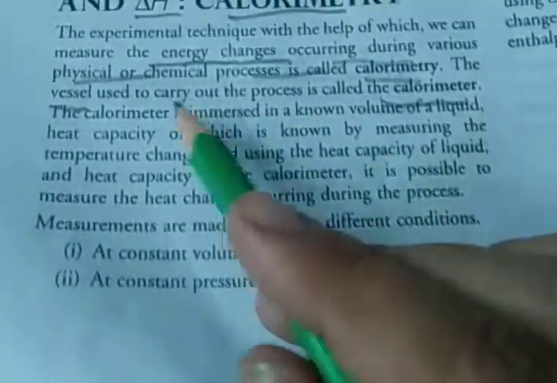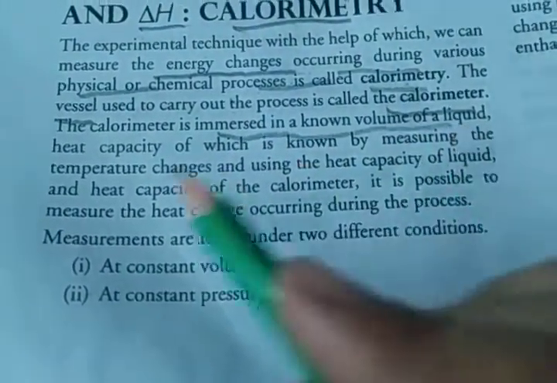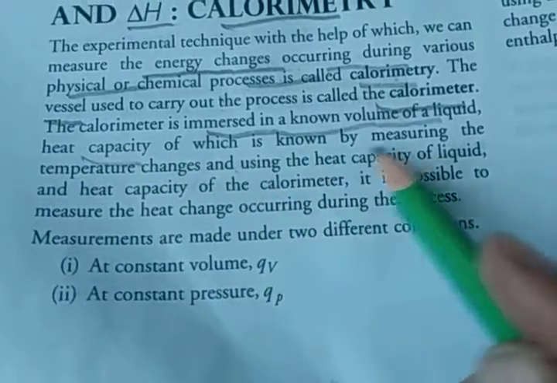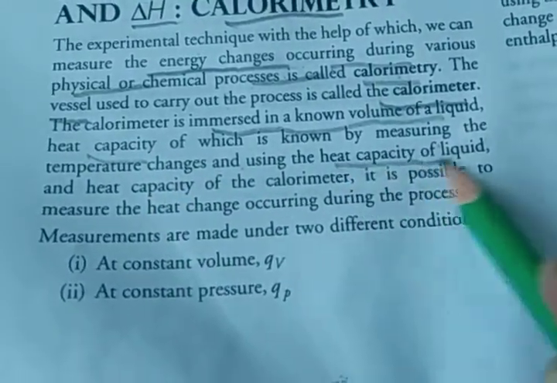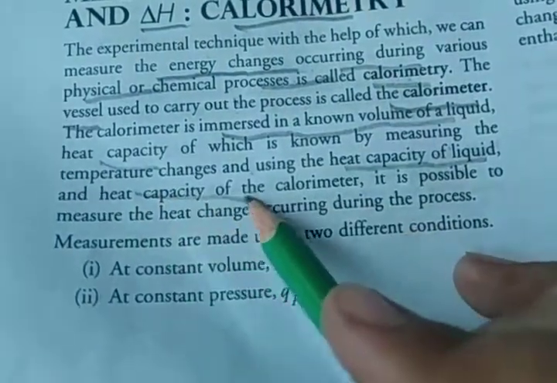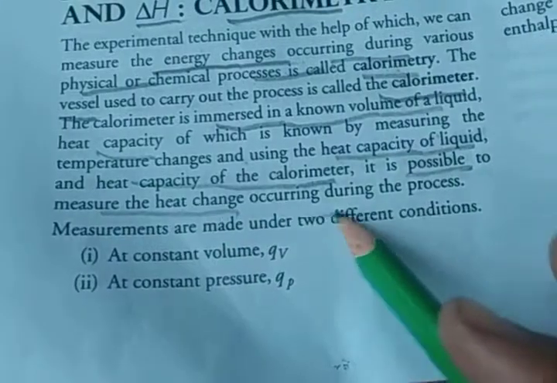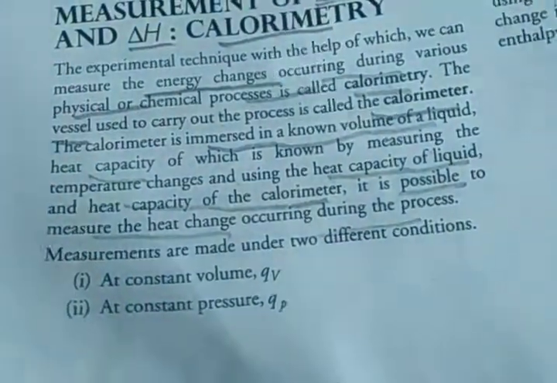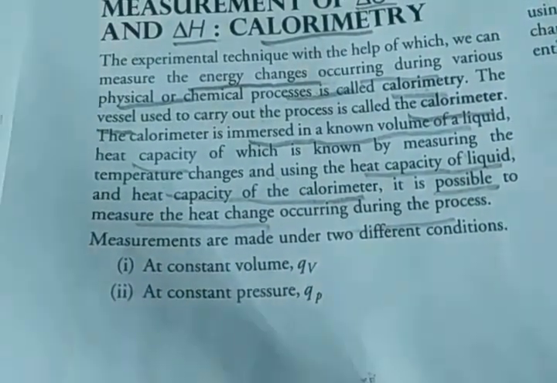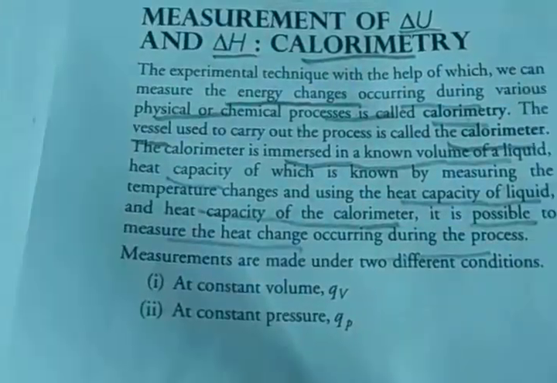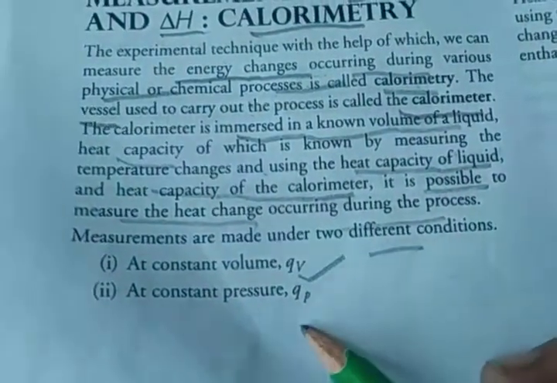The calorimeter is immersed in a known volume of a liquid whose heat capacity is known. By measuring the temperature changes and using the heat capacity of the liquid and of the calorimeter, it is possible to measure the heat change occurring during the process. That means we use a calorimeter for the measurement of delta U and delta H. Okay, but measurements are made under two different conditions: first, constant volume, and second, constant pressure.